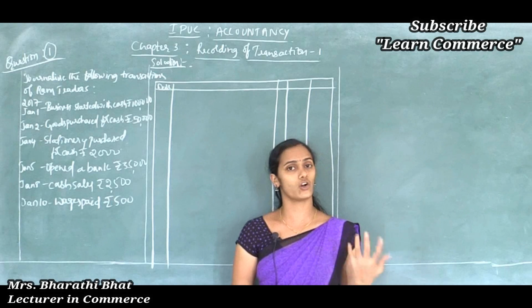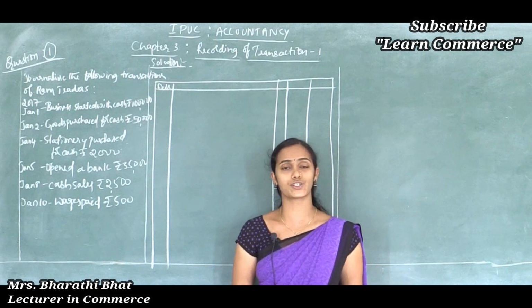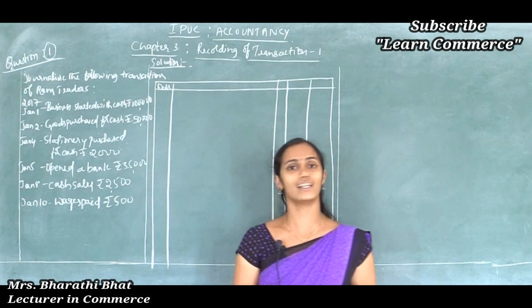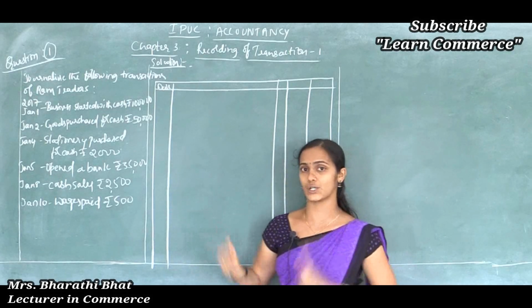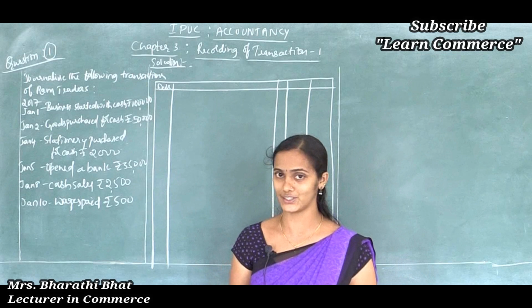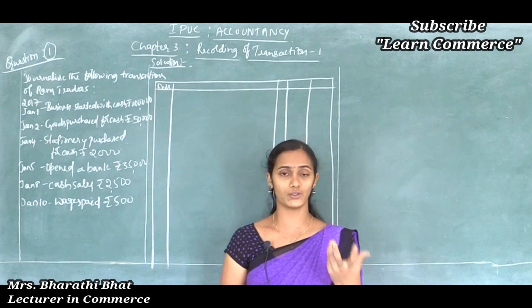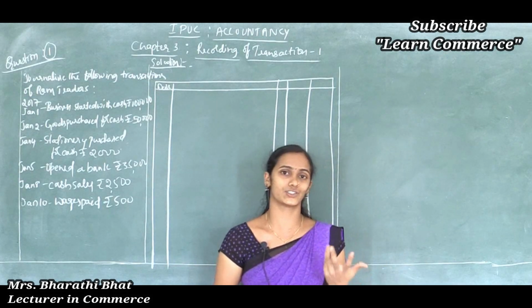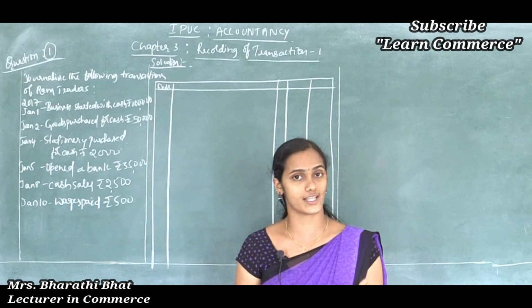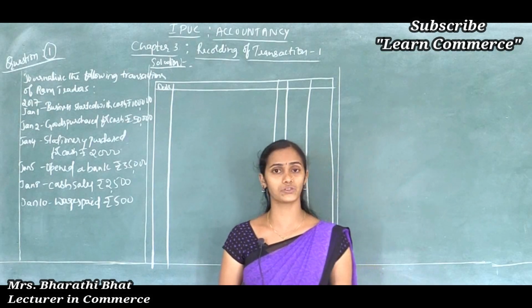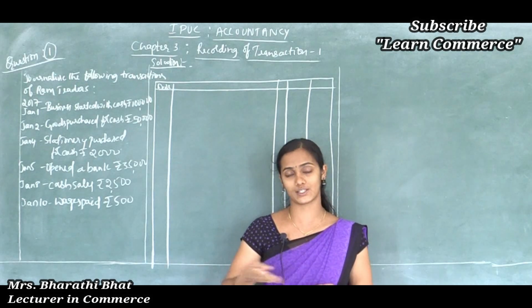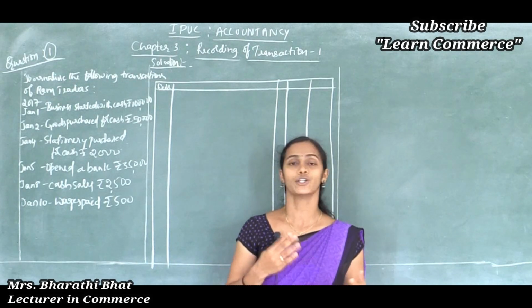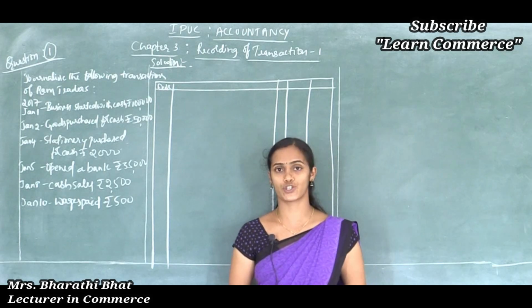Already we discussed the format of the journal. Let's move to solve the first question relating to journal entry: how we can record the transaction in the books of account, and what the step-by-step analysis is.